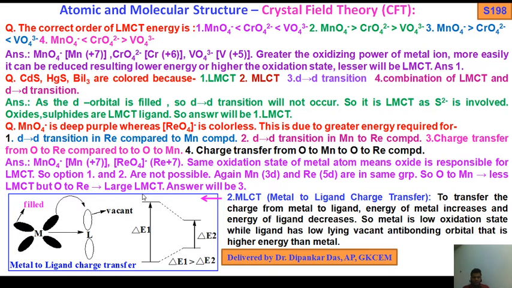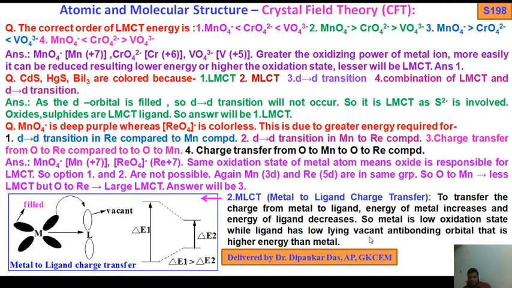Now number 2, MLCT, metal to ligand charge transfer. To transfer the charge from metal to ligand, the energy of the metal increases and the energy of the ligand decreases. Here this is the energy of the metal, this is the energy of the ligand. I forgot to mention this. So to transfer the charge from metal to ligand, the energy of the metal increases, and the energy of the ligand decreases.